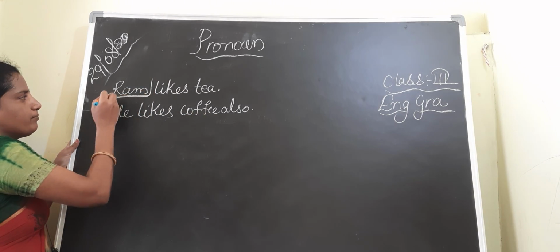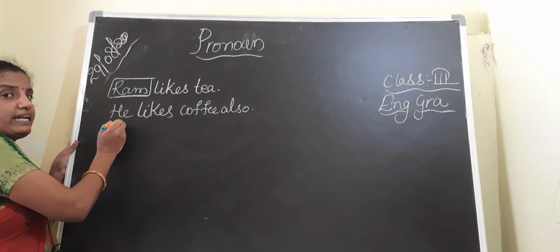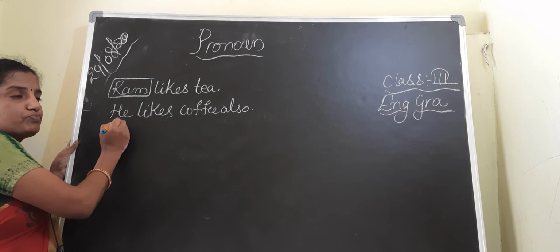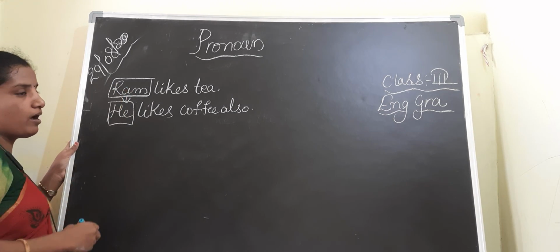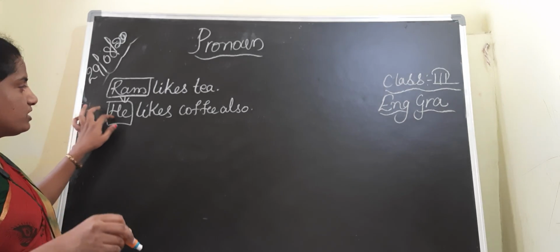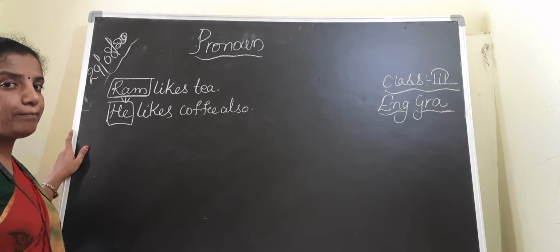About whom am I talking? Ram. Ram likes tea and coffee both. But in the second statement, I have used the word he instead of Ram. Means the word which is used in place of a noun is known as pronoun.